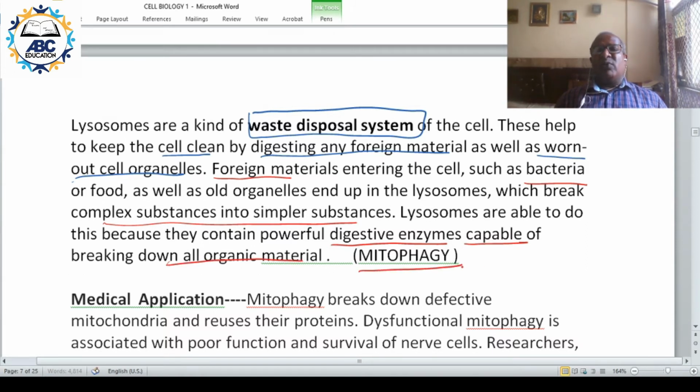This is called mitophagy. Mitophagy is the digestion of mitochondria.